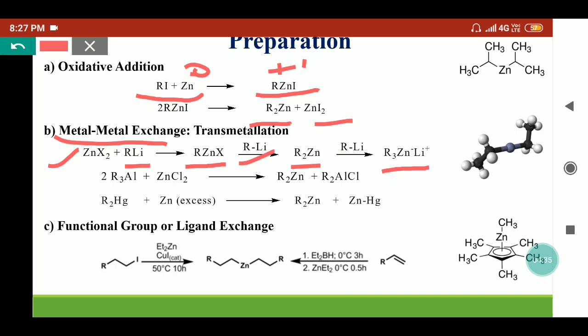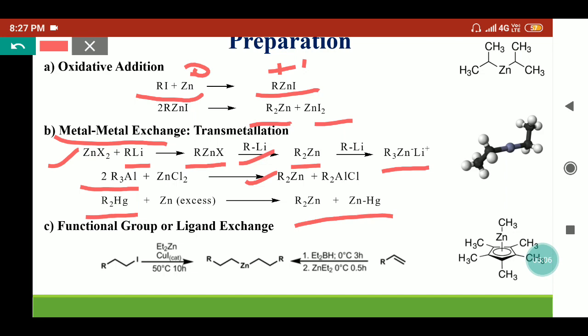In a similar manner, like organolithium compounds react with the zinc halides, Grignard reagents, alkyl magnesium halides, can react with zinc halides to provide the organozincates. Similarly, when trialkyl aluminium reacts with zinc chloride, it also provides the dialkyl zinc as a main product. And mercury based complexes can also be used to prepare the organozinc compounds.